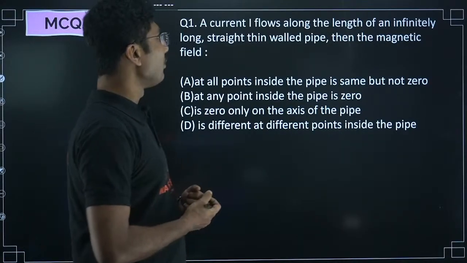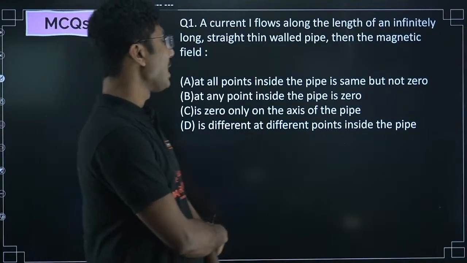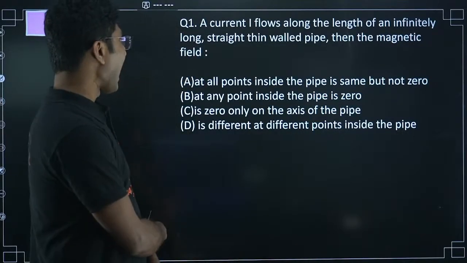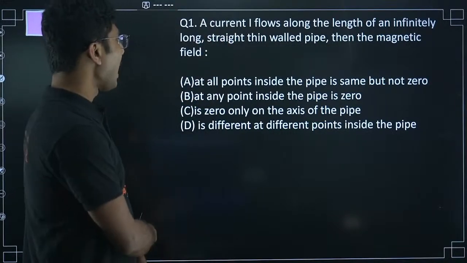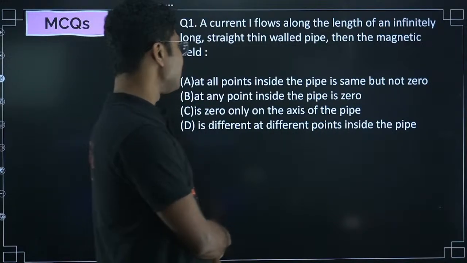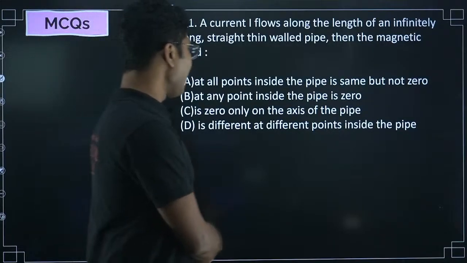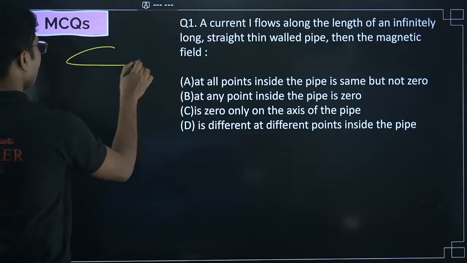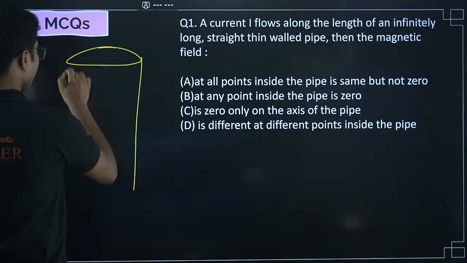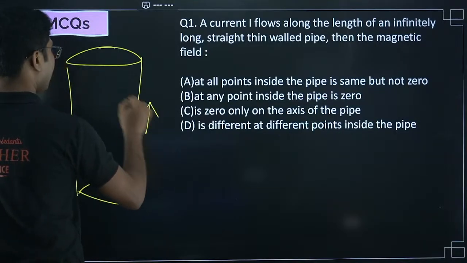A current I flows along the length of an infinitely long straight thin walled pipe. Then the magnetic field at all points inside the pipe is same but not zero; at any point inside the pipe is zero; only on the axis of the pipe is zero; or is different at different points inside the pipe. So we have a long pipe which is carrying some current I. This is a thin wall.